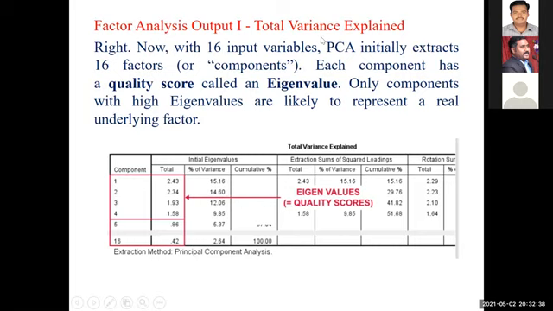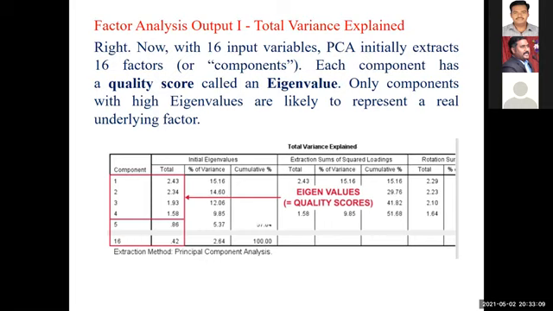So whichever eigenvalue is more than 1, you can choose that your variables are going to come under only that many factors. For that purpose, you have to get output table 1, total variance explained. This is the first output table, which indicates your eigenvalue. That means it indicates how many factors are possible and how many factors will be good.